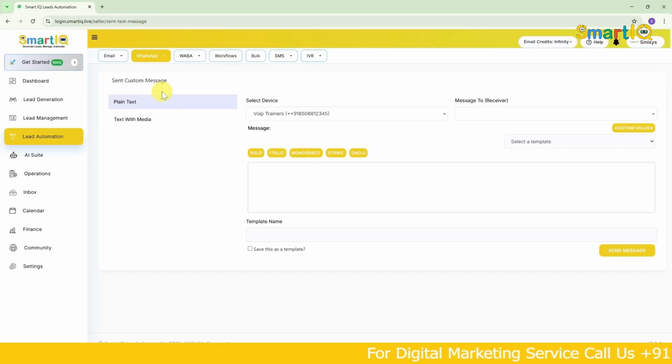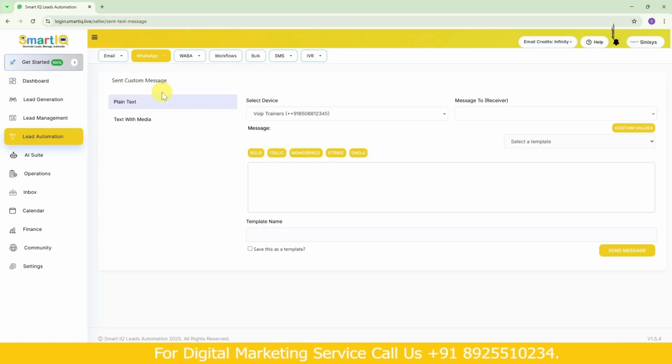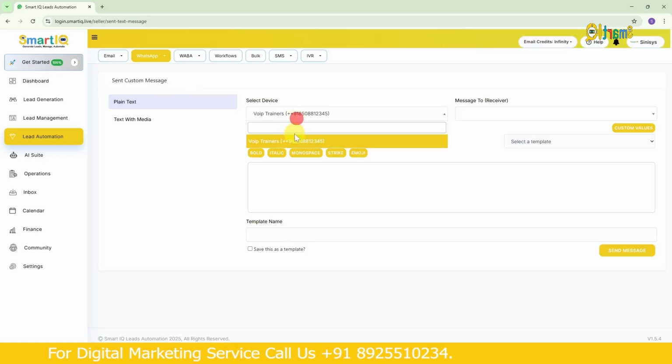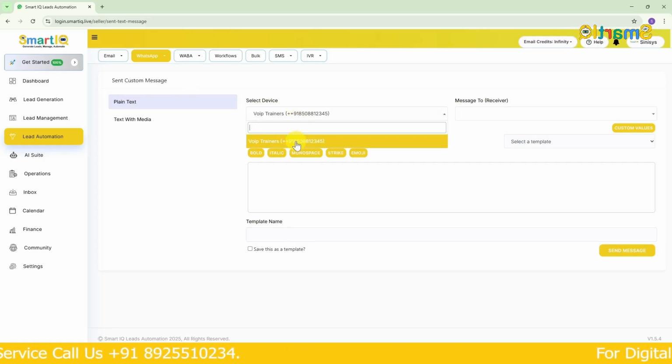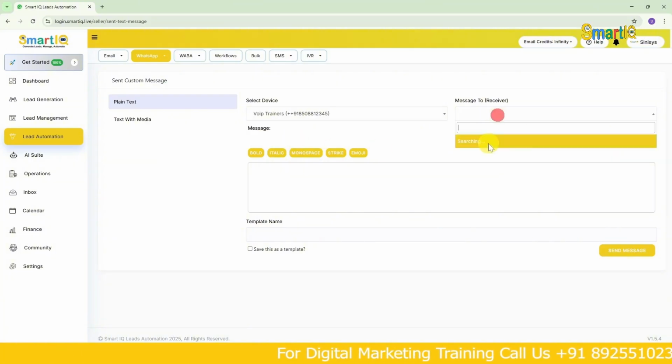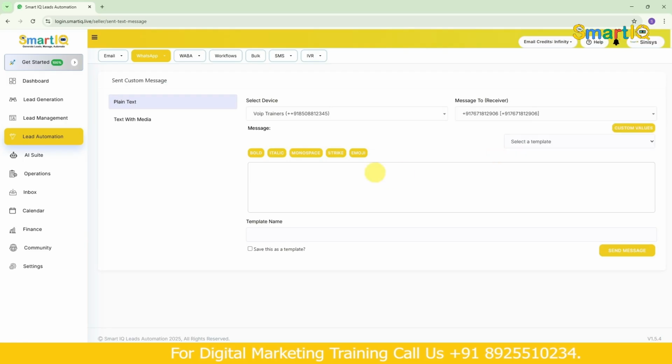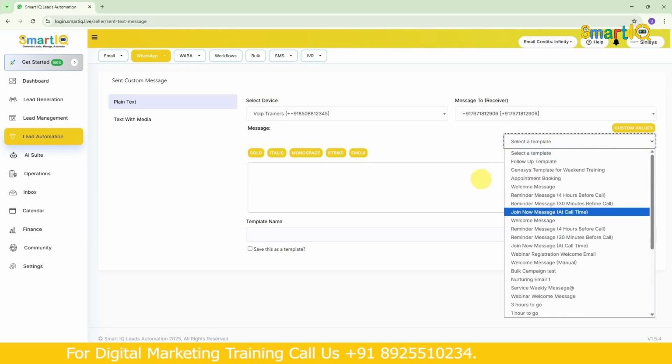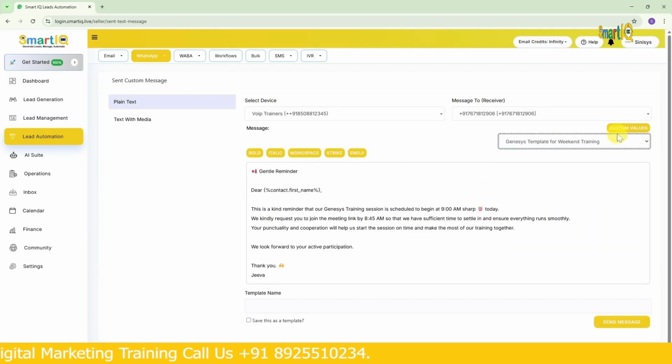What is meant by single send? It means I'm going to send a message to only one person. You can send it directly from here itself. No need to go to the inbox and all that. So I'll just select the device. Why did we have 3 devices here? If only one device is showing up, it means only that device is active. That's why. So I'll just click it, and to send a message to the receiver, I'll choose any number. Here, if you want, you can select a template and use it. Just select that template and this number will come up. Otherwise, what I'll do is